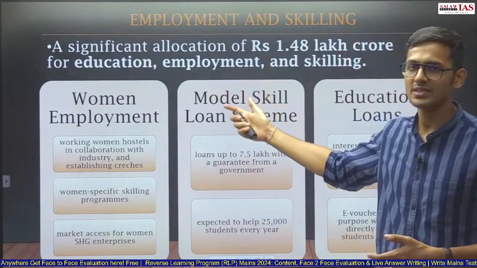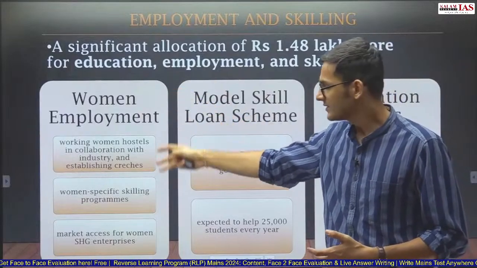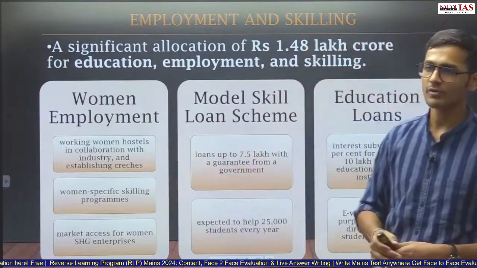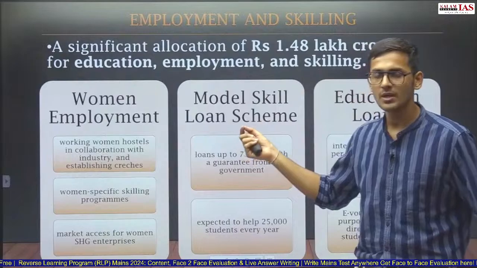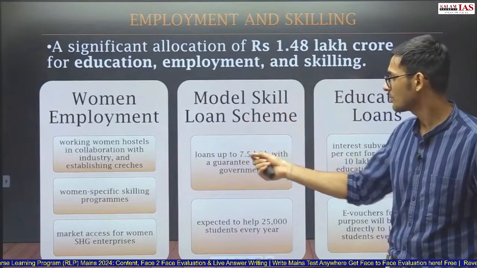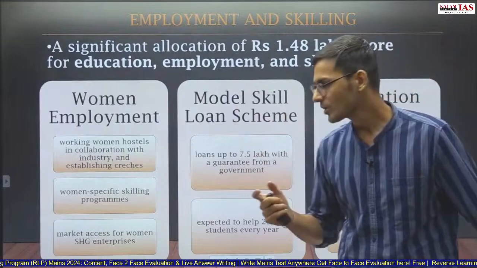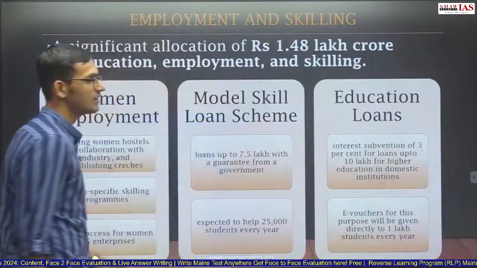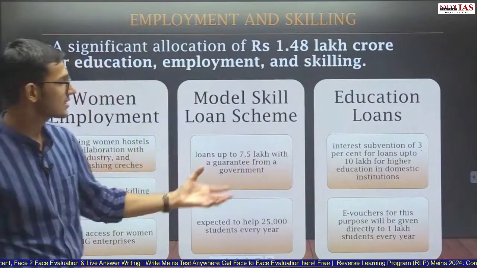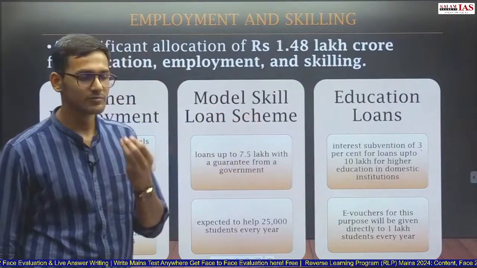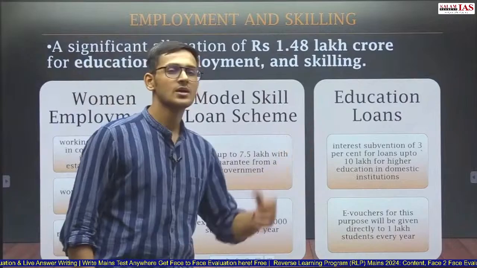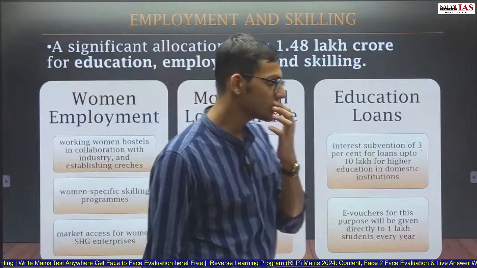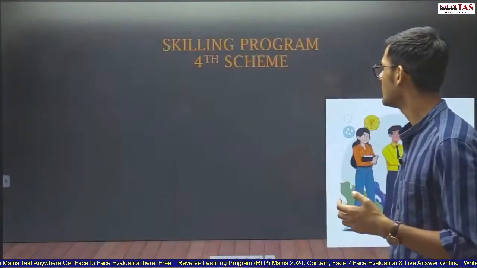Here we have talked about 3 schemes. Women employment: there are 3 initiatives: women working hostels, women specific skilling program, and market access for women SHG enterprises. Model skill loan schemes will provide loans up to 7.5 lakh with a guarantee from the government, and expected to help 25,000 students. And education loans, where if you are taking a loan for higher education in the domestic sector up to 10 lakh rupees, 3% interest subvention will be provided by Government of India, and for this e-vouchers will be provided to 1 lakh students every year directly. So these are the 6 initiatives for employment.